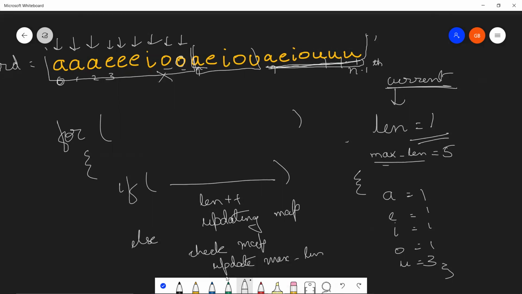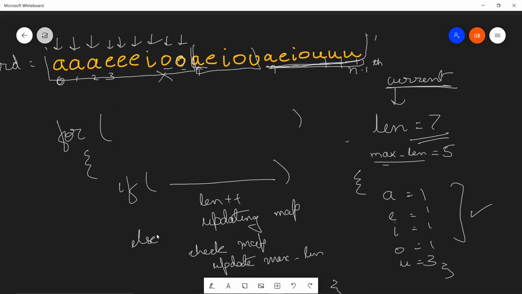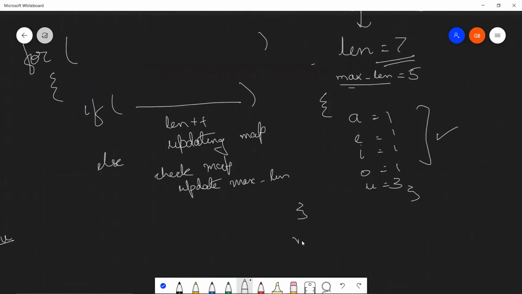So let's quickly check the map and update our max length. Our map has no non-zero values, so this constraint is satisfied. And the length that we were maintaining till now, this length variable would have been 1, 2, 3, 4, 5, 6, 7. Now max length will become max of the previous max length that we have maintained, comma the length that we have just attained.